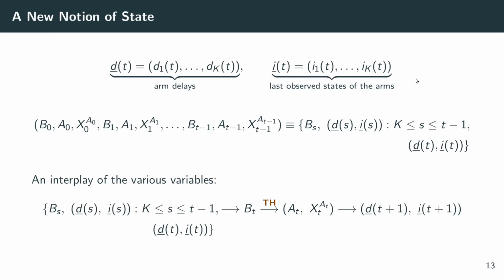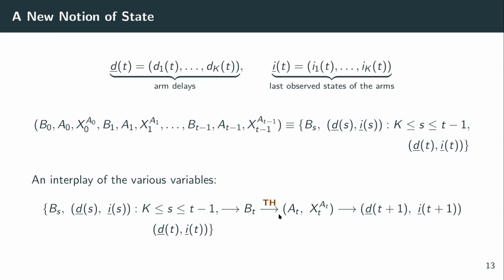For a moment, if we consider D_t, I_t as the state of the entire multi-arm bandit as viewed by the decision maker based on all the information he has at his disposal up to a certain time t, we notice that given the entire history up to time t and also the current state of the system at time t, the decision maker will be able to make a decision on which arm to select at time t. This is what is denoted as B_t. This is the intended arm.